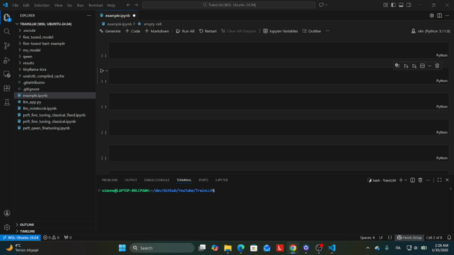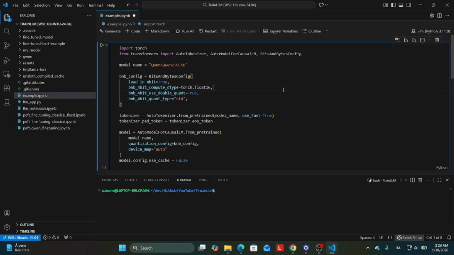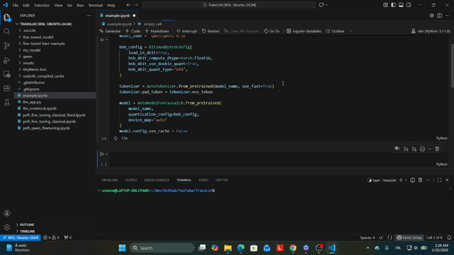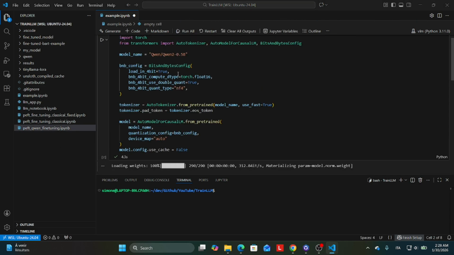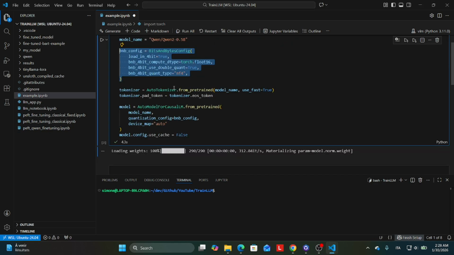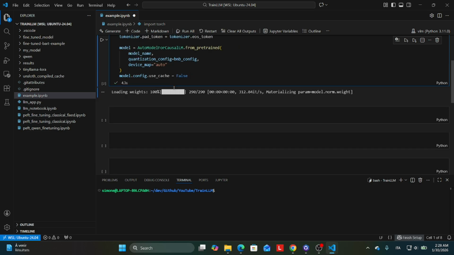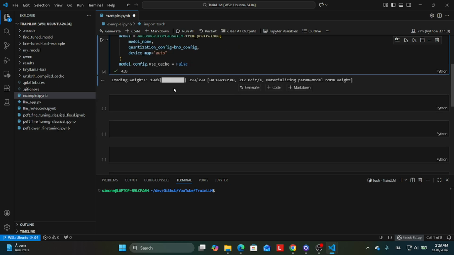Let's now go to a practical example. We will fine-tune a small language model to give us precise answers. We can use a small model such as Qwen 2-0.5B. Let's load the model with the Transformers library. BitsAndBytes config allows you to load massive AI models on consumer hardware by compressing the model's weights from their original size down to just 4 bits.